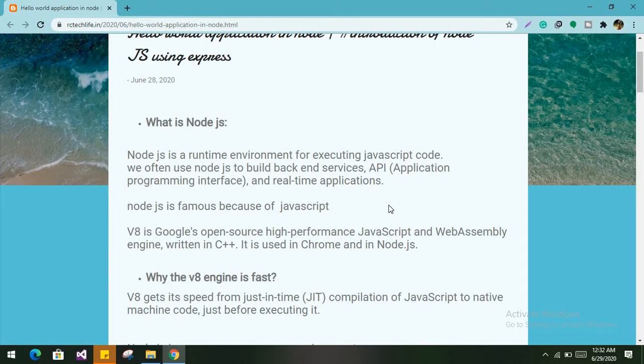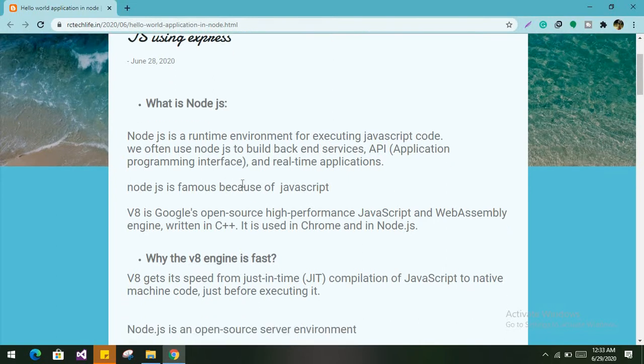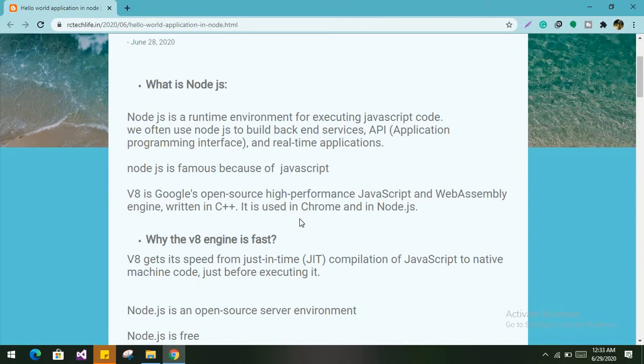We often use Node.js to build backend services, APIs, meaning application programming interface. On the API section, I will provide the next video. Node.js is also used to build real-time applications. It is famous because of JavaScript, because all the beginners are user friendly with JavaScript, and it is very easy to use and very easy to learn. I will also provide another series on JavaScript.